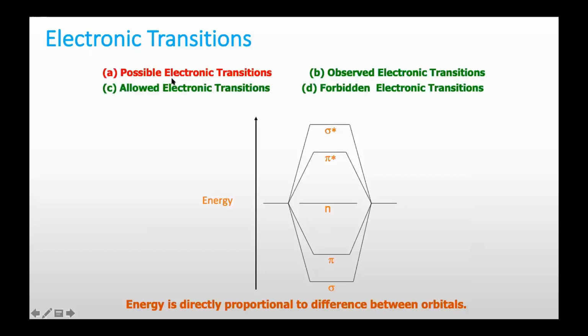But all possible transitions are not observed in the UV spectrum of organic molecules. Whatever is observed in a spectrum, we call an observed electronic transition. All possible electronic transitions are not allowed in organic molecules. Only a few of them are allowed electronic transitions. Others are forbidden electronic transitions. Now we will see how we decide which one is an allowed transition and which one is a forbidden transition.